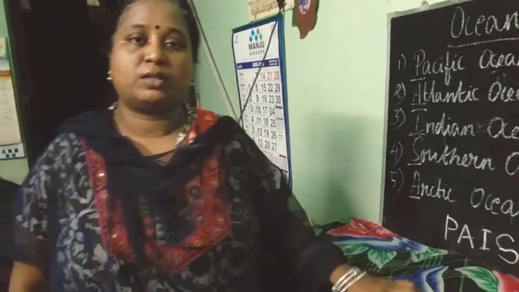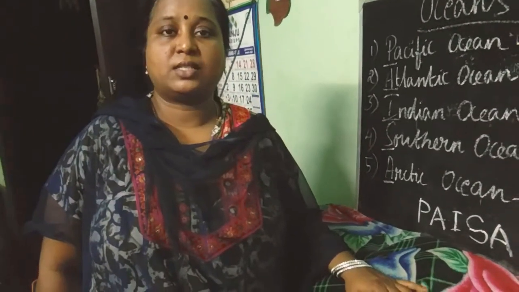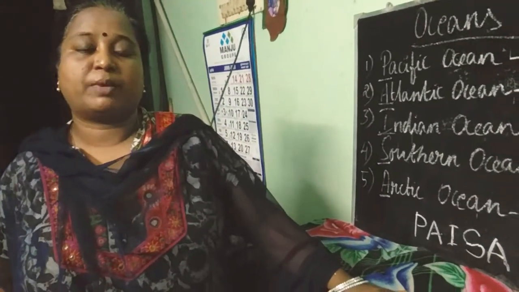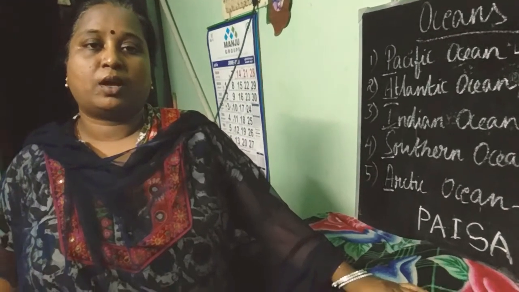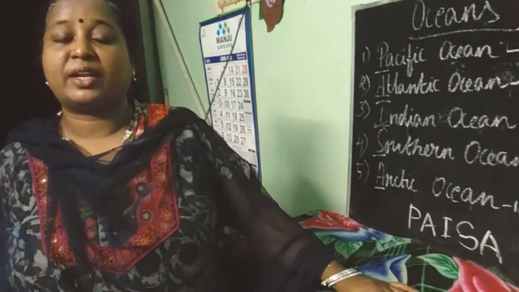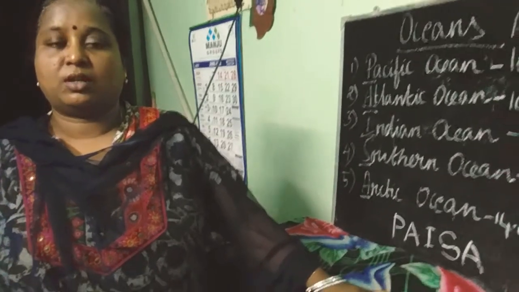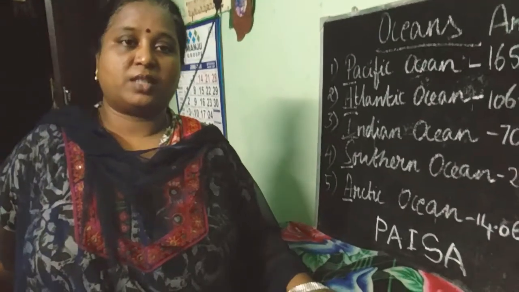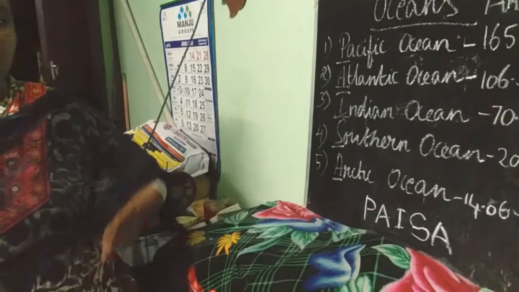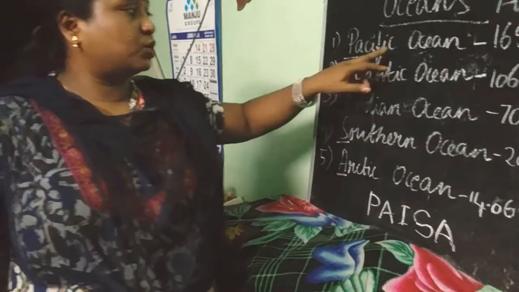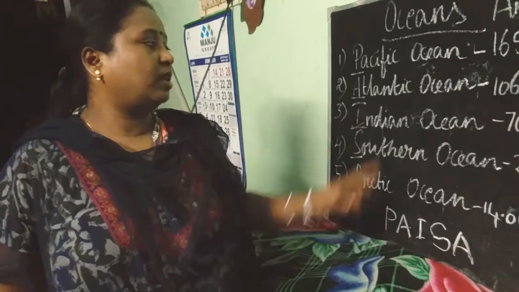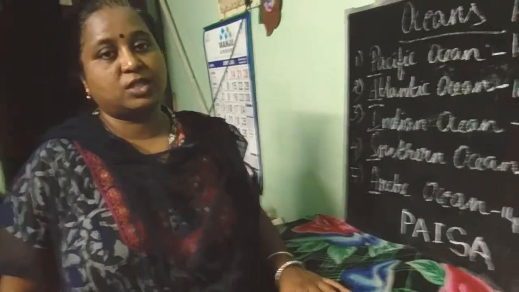Hope you all understood the session well. That's it. Any doubts you can ask me. One more question. In which ocean is the Mariana Trench situated? It is in the Pacific Ocean. World's deepest trench. It is located in Pacific Ocean. And Bermuda Triangle is in the Atlantic Ocean. These two things you have to remember well.